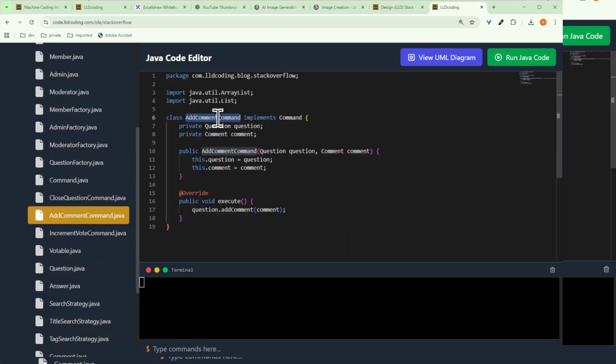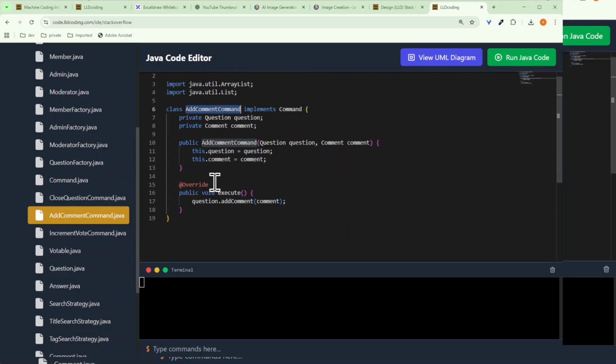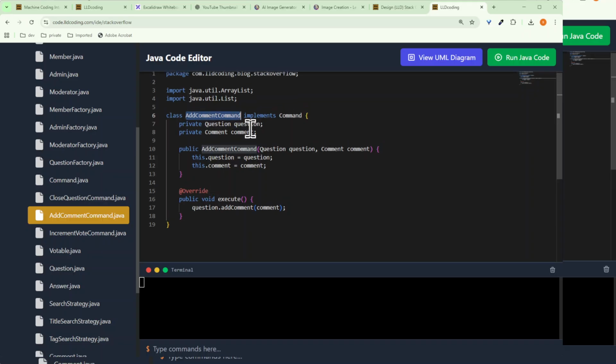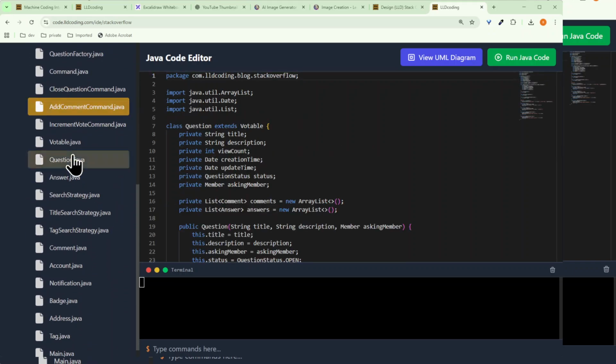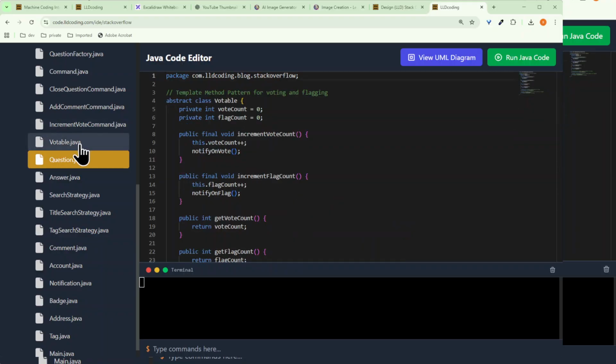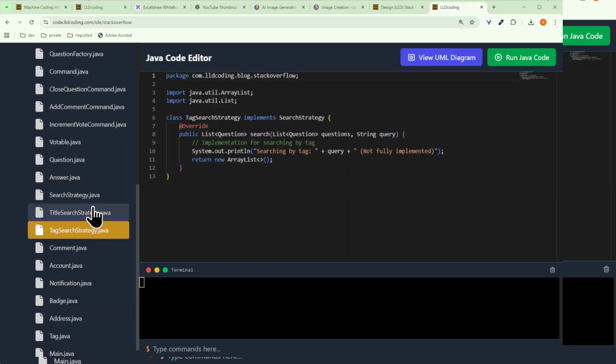Hey, I want to add the command, these are the things, then do whatever you want. Here, how we are working is whenever this add command function is called and it says dot execute, we call this class and say hey, add. Now let's look at the question class we have created, which is actually implementing the votable class. We are using a template here.